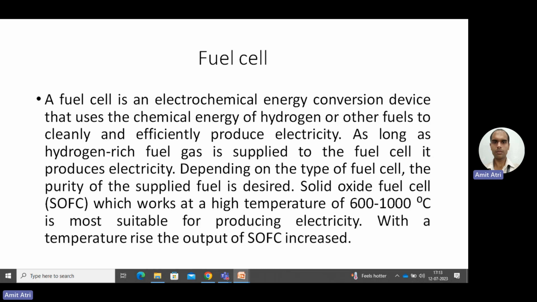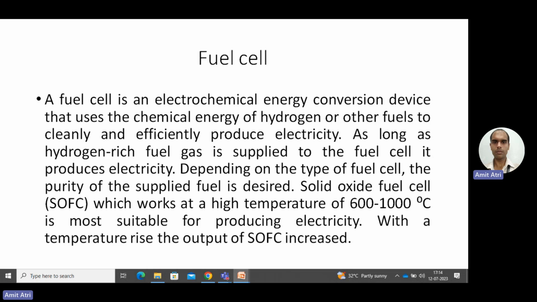Depending on the type of fuel cell, the purity of the supplied fuel is desired. Out of the different types of fuel cell, like alkaline fuel cell, polymer electrolyte membrane fuel cell, and solid oxide fuel cell, the purity needed depends on the type. In a low temperature fuel cell, like an alkaline fuel cell or polymer electrolyte membrane fuel cell, we require a high purity of fuel; pure hydrogen will be desired.